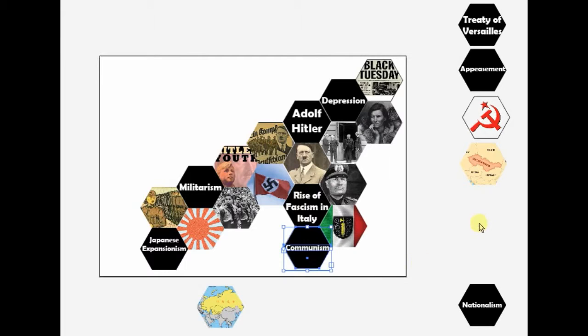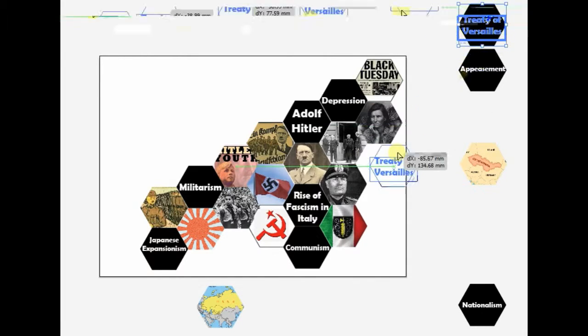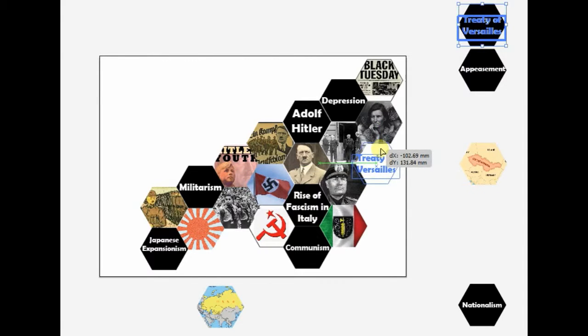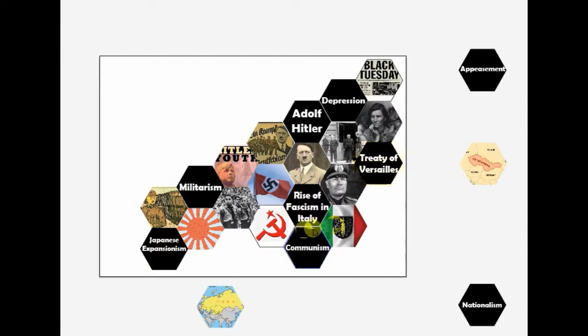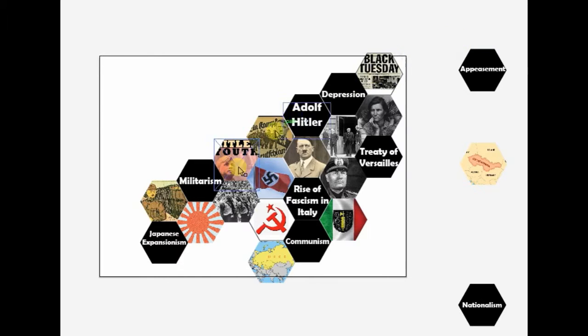Once again, they were anti-communist. So we can put communism here. That's where that connects. Okay, so communist, and there's the communist icon flag, which appeared on the Russian flag. And that also is where we've got the Treaty of Versailles that connects there. Russia was a communist nation.